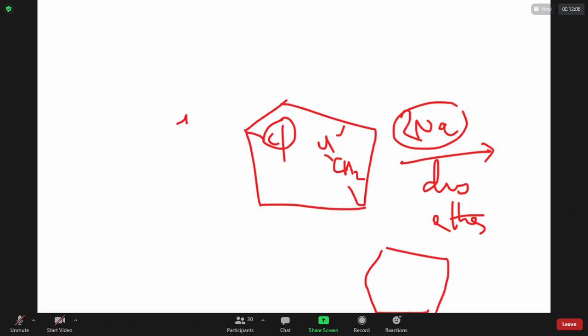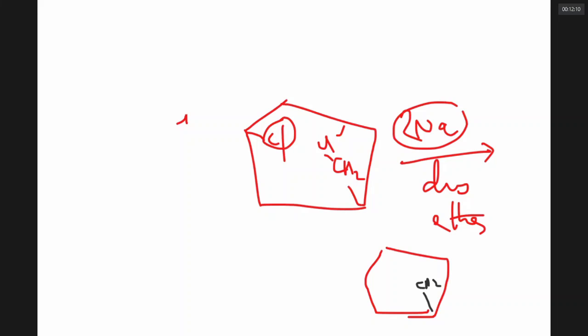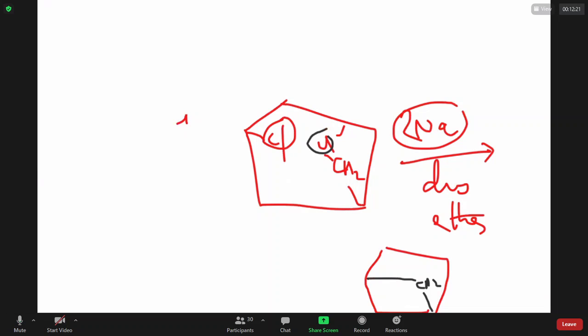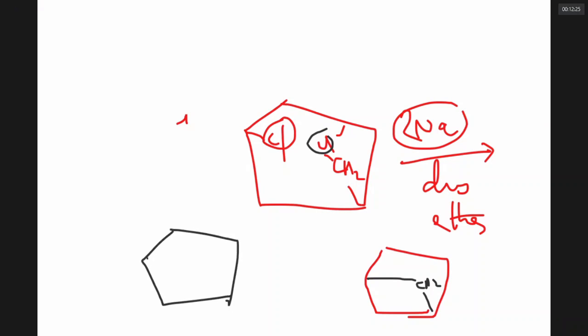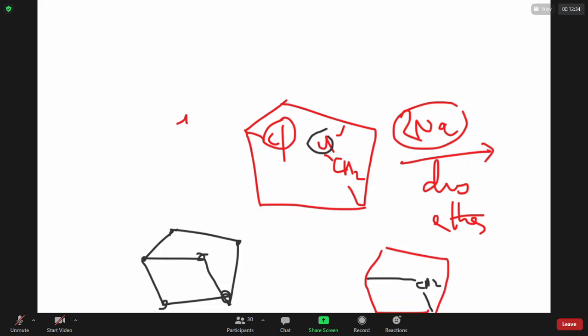This is the original frame. This is the CH2 you have. From the CH2, Cl is gone. From this, Cl is gone. Now both are different. In fact, the CH2 need not be written. It can be simply written like this, because it is understood there is CH2, CH2, CH2, CH2. Here CH, here CH. Now what is the name of this compound?